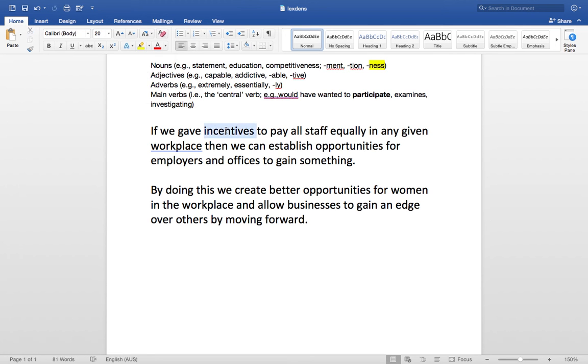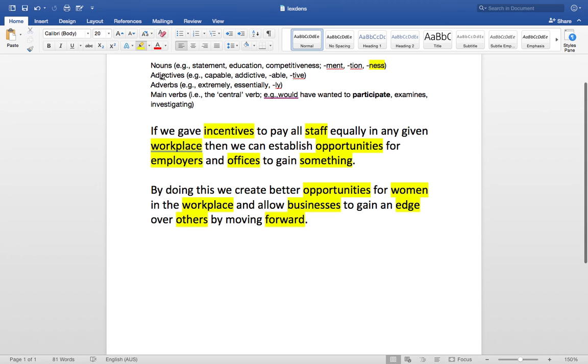We have incentives, staff, workplace, opportunities, employers, offices, something. Opportunities, women, workplace, businesses, edge, others, forward. So we look through, we've got all of the nouns.